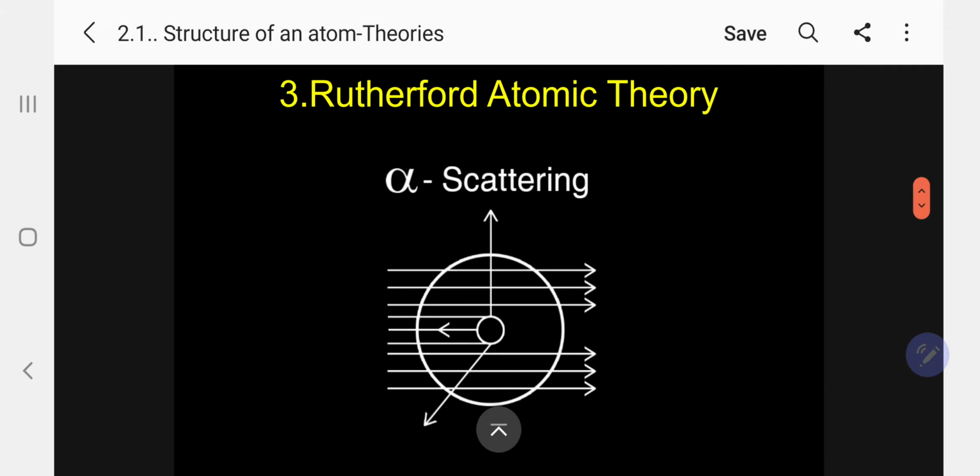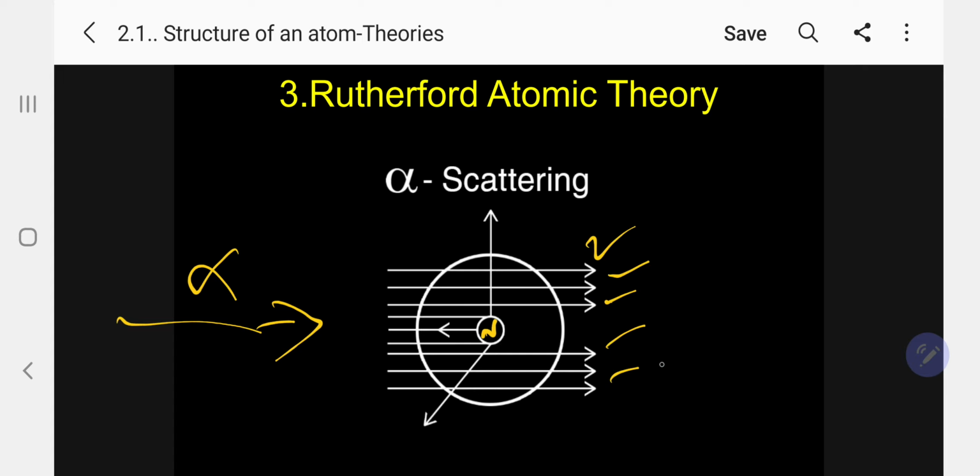Just see, I am giving it in the form of an imagination. Kindly follow. Imagine there is an atom. The round circle is an atom, and at the center is the nucleus. Most of the alpha particles penetrate and go straight through.